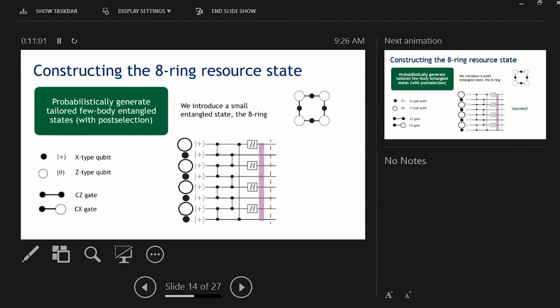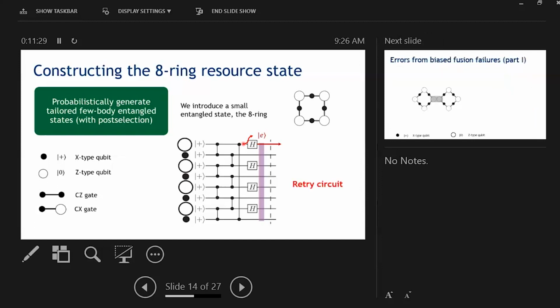It looks like this circuit can potentially introduce X errors, but there's a subtlety to our protocol that ensures that this is not the case. If no erasures are detected, we say that we have succeeded in generating our resource state, and we pass it on to the next step of our protocol. If, however, an erasure is detected, instead of replacing that atom in the one state and running the risk of having it introduce X errors, we simply reset the qubits and try again until we have successfully generated our 8-ring resource states. This ensures that we have generated control NOT-like entanglement without introducing X errors.